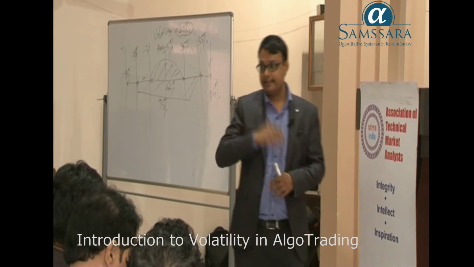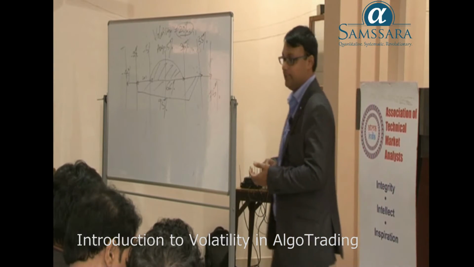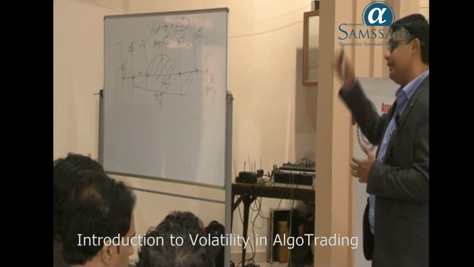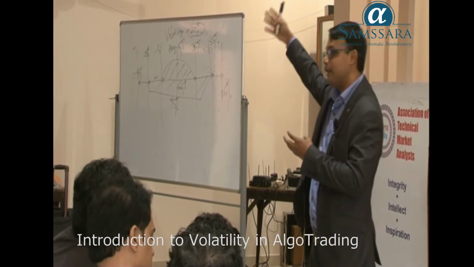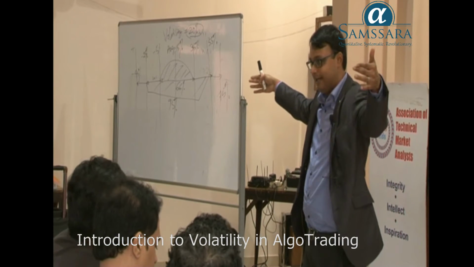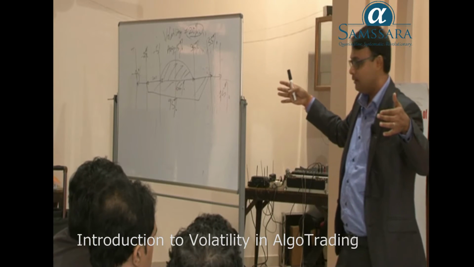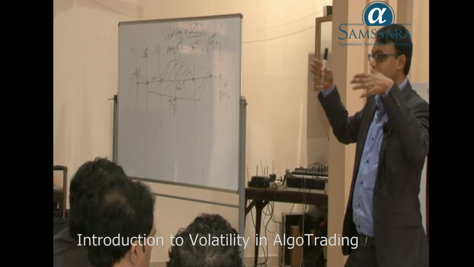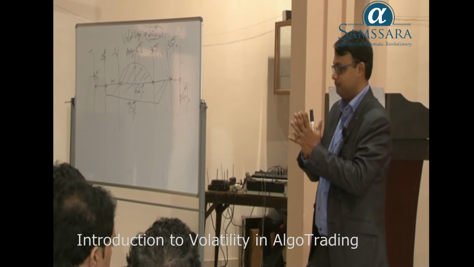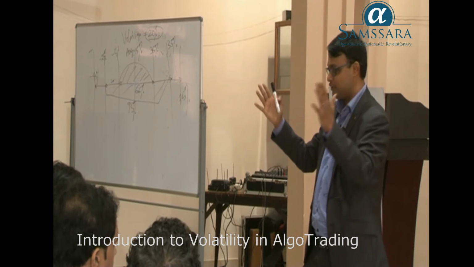Now, if the volatility increases, if you have done options, you would be hearing about IVs, implied volatility, right? If the volatility increases, that means it goes from 20% to 25%, what do you think is going to happen to these bands? They are going to expand, right? More uncertainty in the market. More uncertainty means more risk, probably more reward, but the risk increases. If the volatility shrinks, goes from 20% to 10%, what is going to happen to the bands? They are going to shrink.